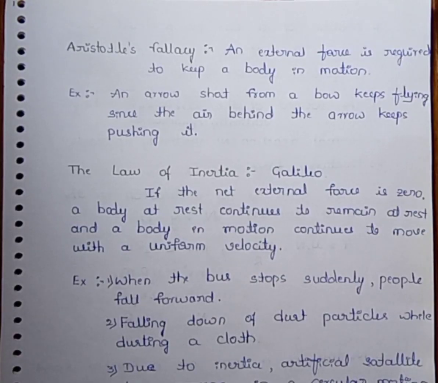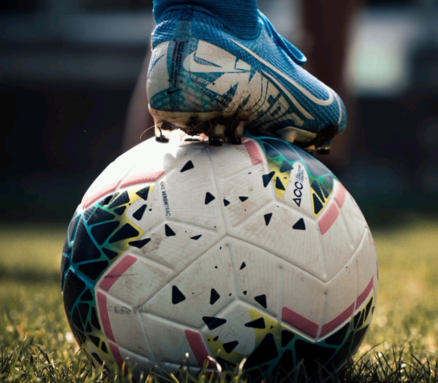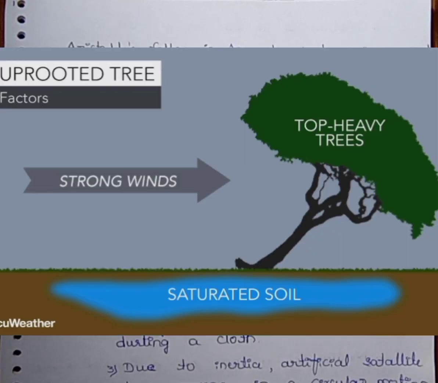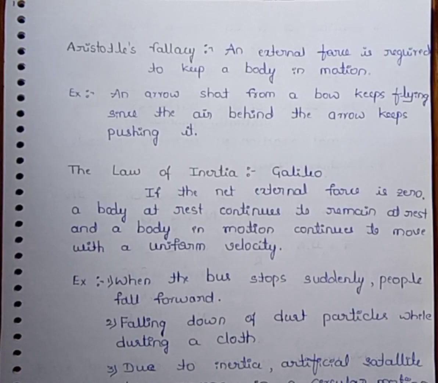For example, to move a football which is at rest, someone must kick it. A breeze causes the branches of a tree to swing. A strong wind can even move heavy objects. Clearly, some external agency is needed to provide force to move a body from rest position. In short, a force is required to put a stationary body in motion or stop a moving body, and some external agency is needed to provide this force. The external agency may or may not be in contact with the body.